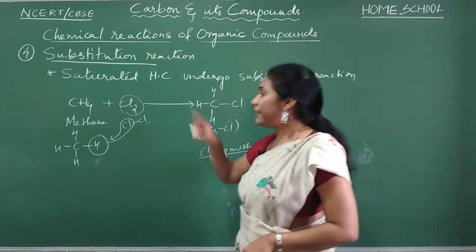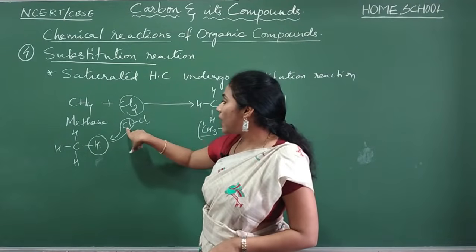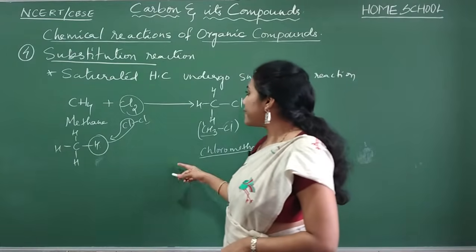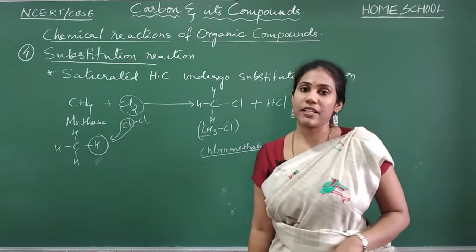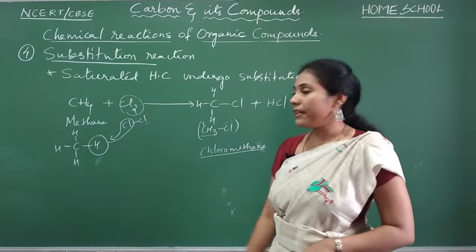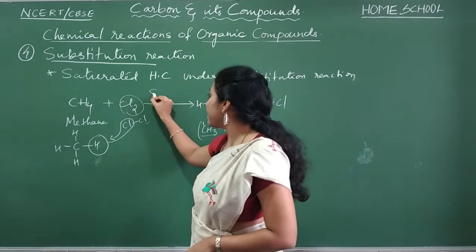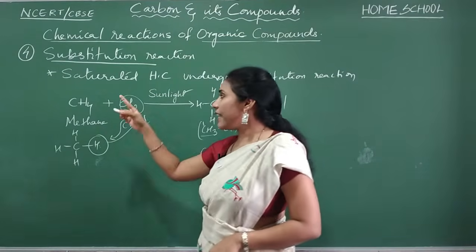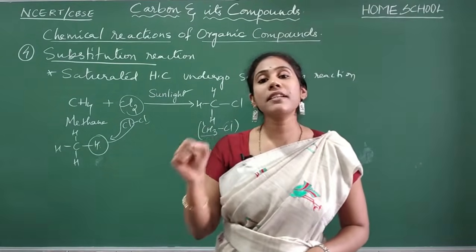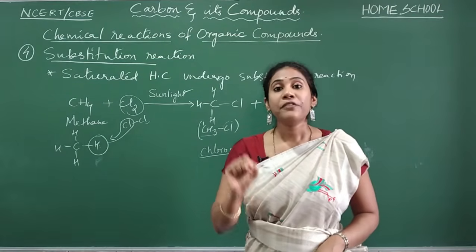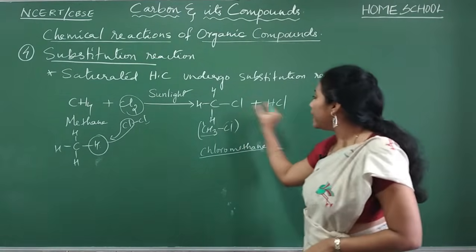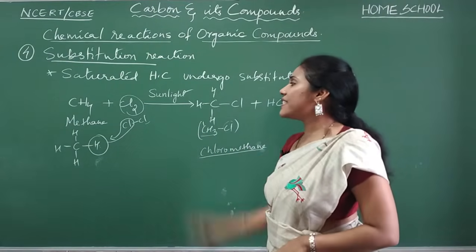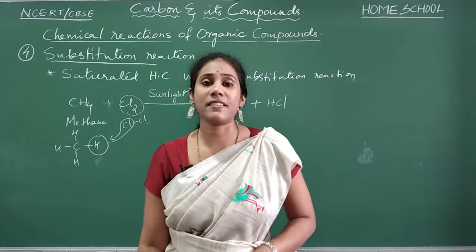And what have you observed? What happened here actually? One atom got substituted with another type of atom. That is the reason this reaction is called a substitution reaction. Okay, and remember, substitution reactions take place in the presence of sunlight. For this reaction to happen, you compulsorily require sunlight. Without sunlight, you will not get these products. And more details about this reaction you will study in higher classes.